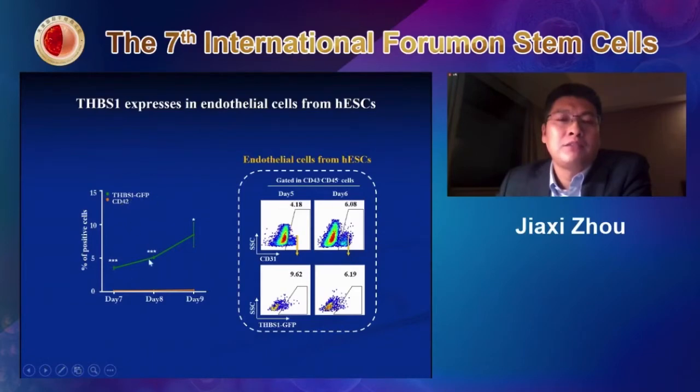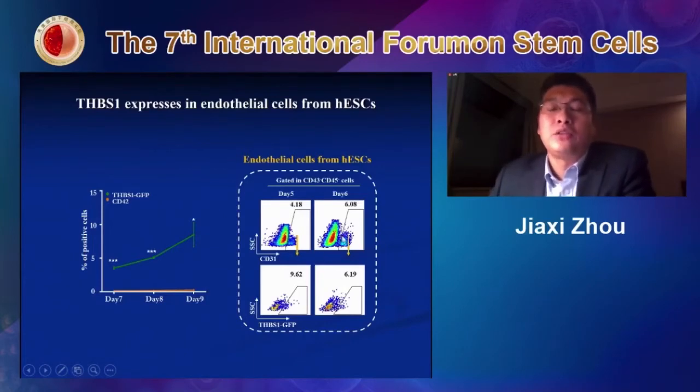We found, as you can see here, in the very early stage there are a lot of CD31 positive endothelial cells that already have some THBS1 GFP expression. This is actually a very unexpected result, because as you know, we should get the hematopoietic progenitor cell stage, but not the endothelial stage, expressing this marker.